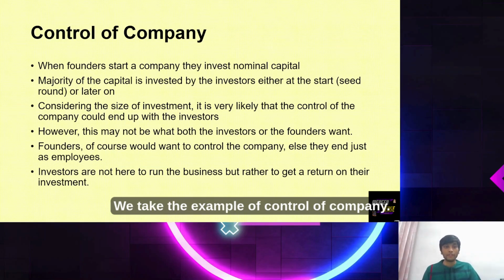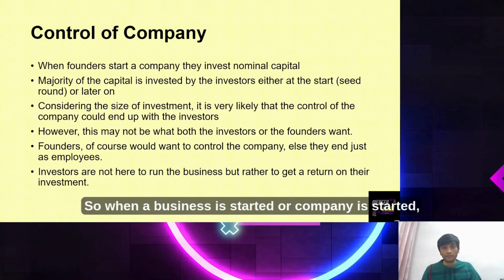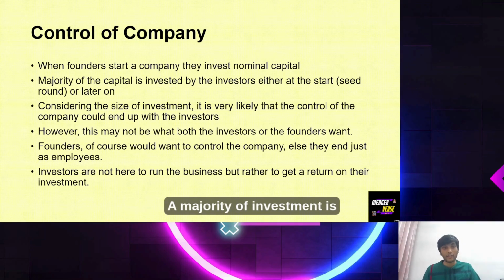We take the example of control of company. When a business or company is started, the founders generally invest a nominal capital. A majority of investment is done by investors, either at the seed stage or later on.